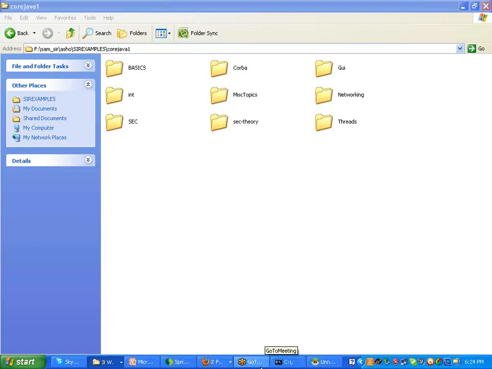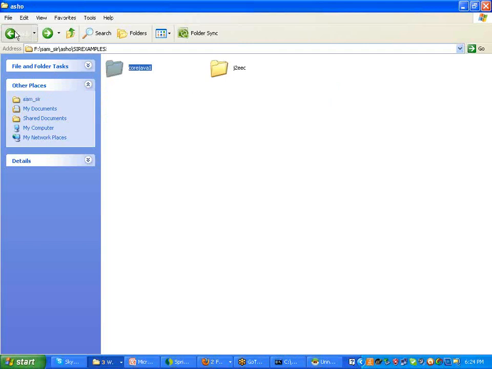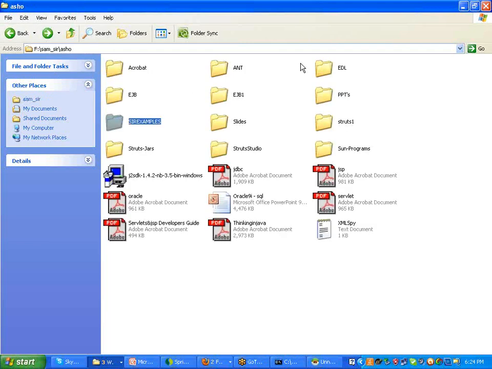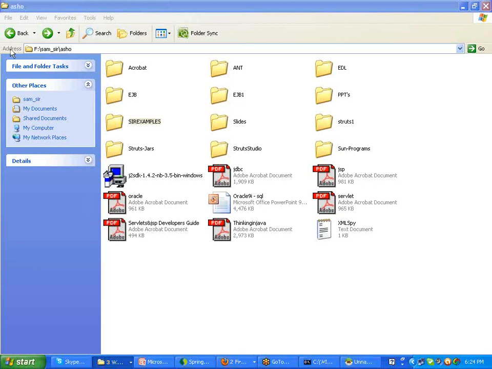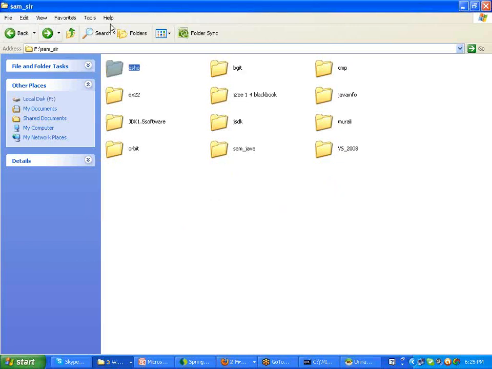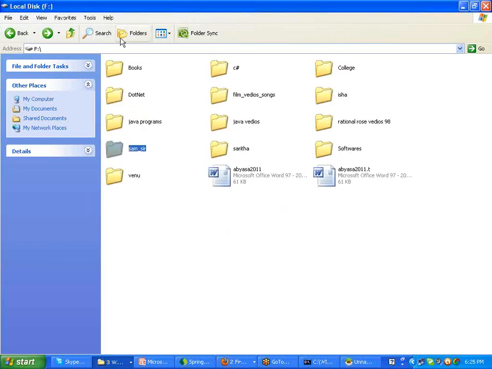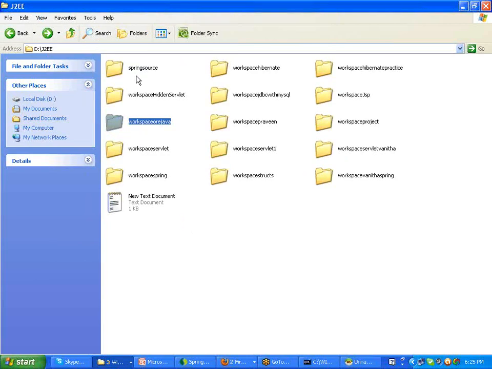Sapna, Gaurav is speaking. I just want to know, except core Java and advanced Java, will you cover Hibernate too? Yeah, if you want, I can cover Hibernate and Spring also. I can cover all the topics which are available.